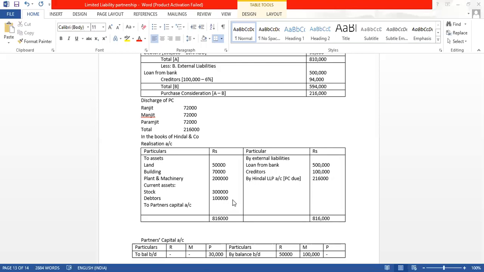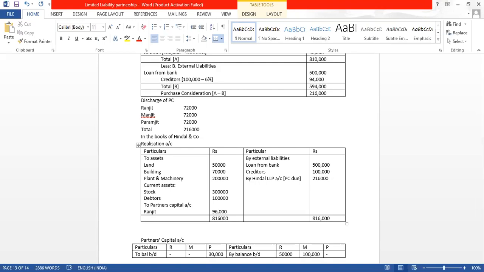So what profit are we getting after 8,60,000? Is it coming 86,000 or 96,000? See, from 8,16,000, when we add 50 plus 70, 1,20,000 plus 2,00,000, 3,20,000, 3,20,000, 6,20,000, and subtract from 7,20,000, we get 96,000. We get 96,000, which we have to distribute among Ranjit.